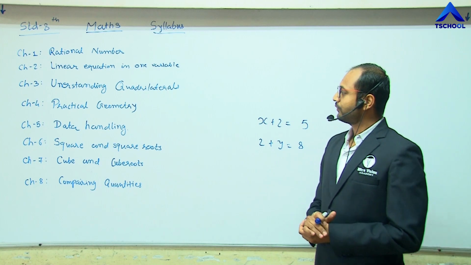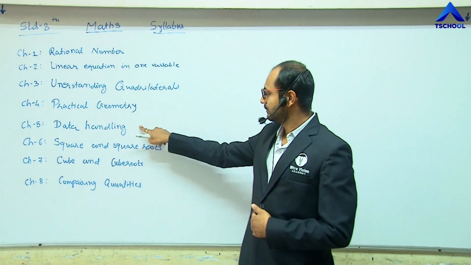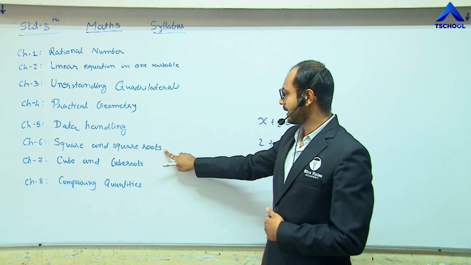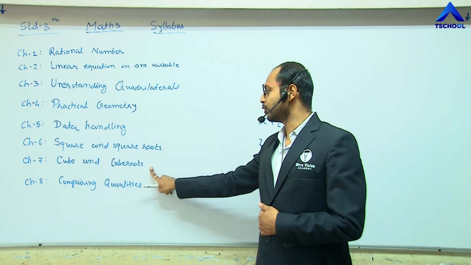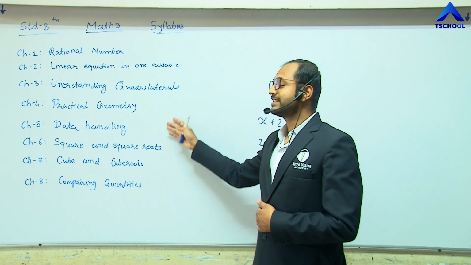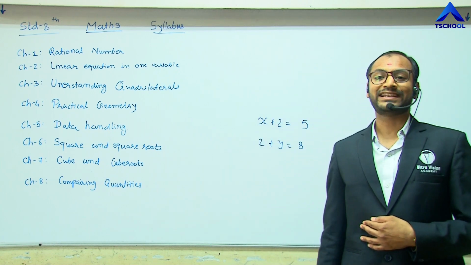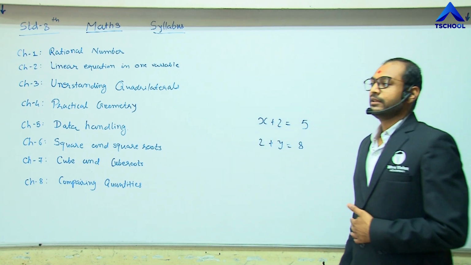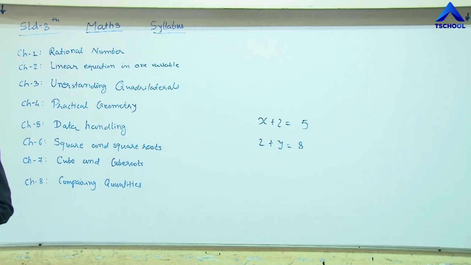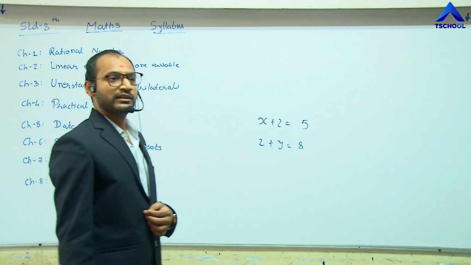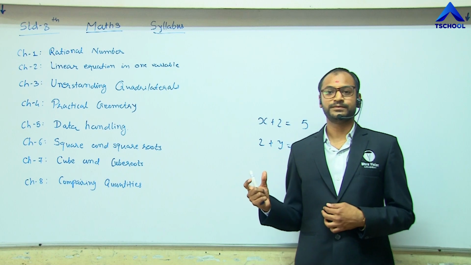Then in chapter 5, data handling. The next chapter is square and square roots, and chapter number 7 is cube and cube roots. These chapters are very important for government examinations, the examinations used to recruit in the government sector.